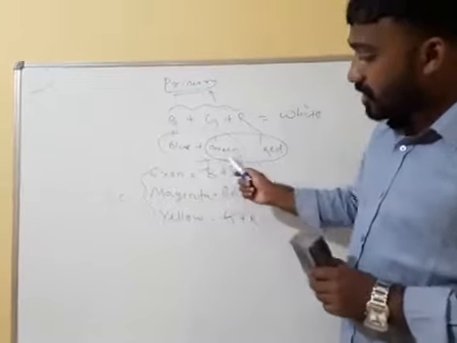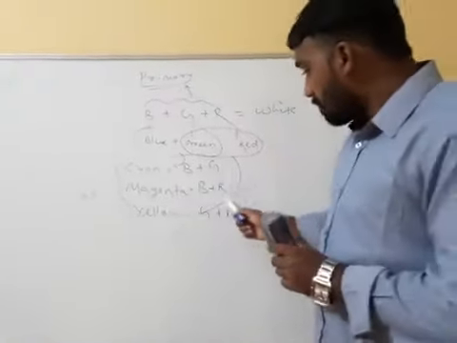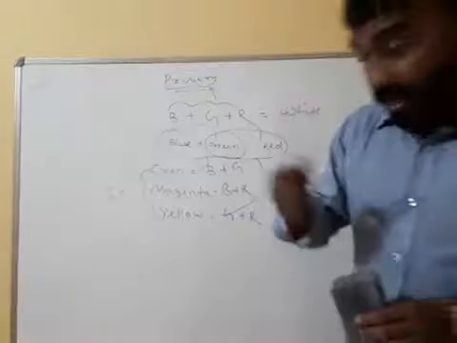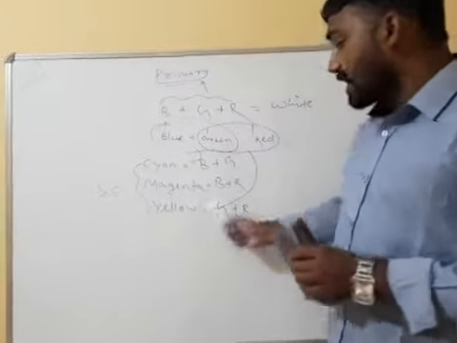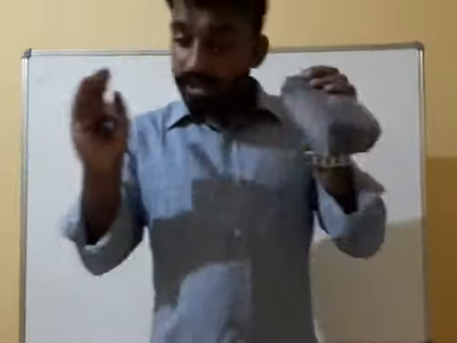Cyan is the mixture of blue and green. Magenta is the mixture of blue and red. And yellow is the mixture of green and red. In your home you can do an experiment with equal proportion.